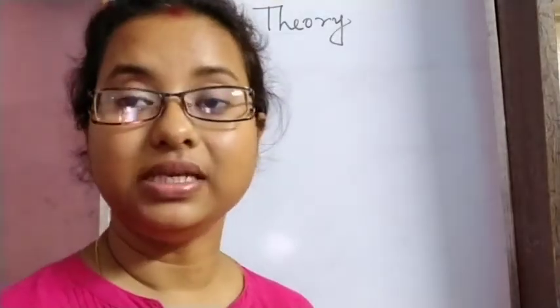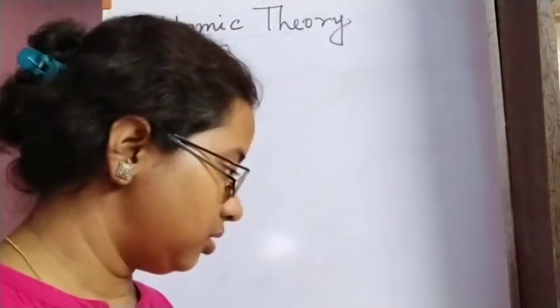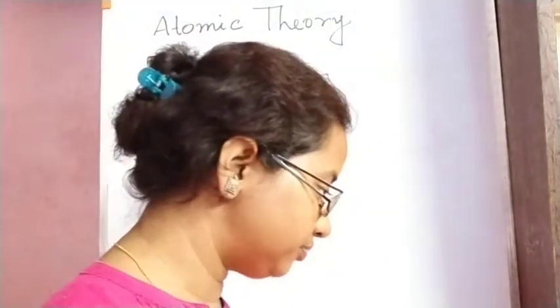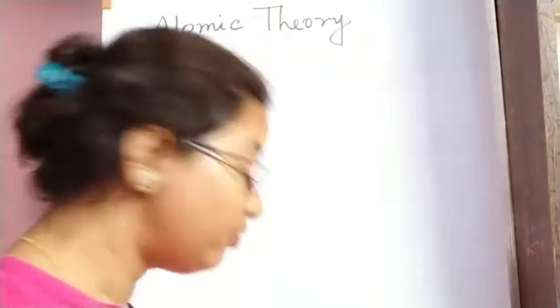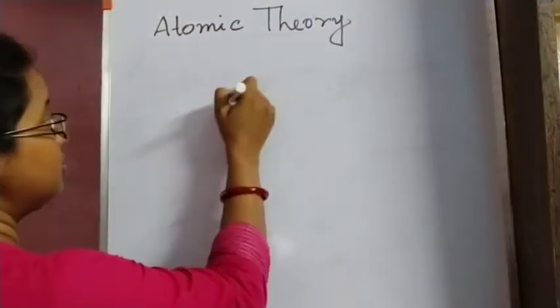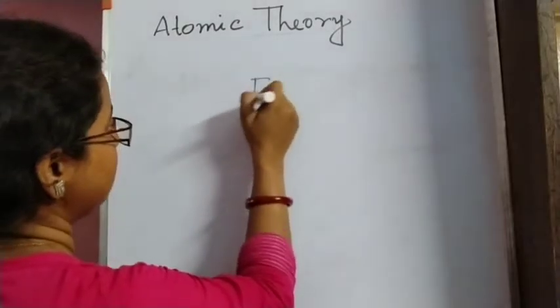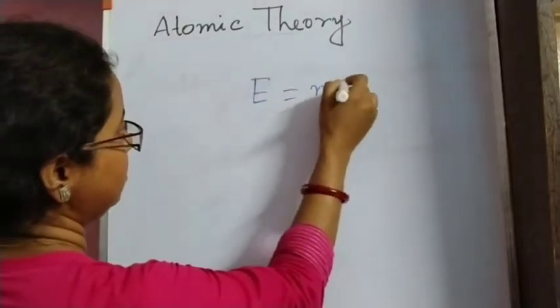Another limitation of Dalton's atomic theory was that Dalton told that mass and energy cannot be interconverted. But we know according to Einstein's theory, E is equal to mc squared.